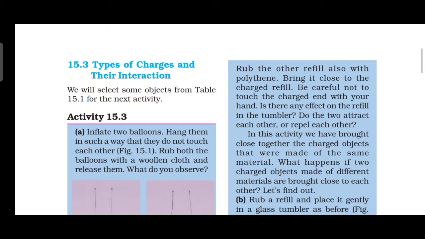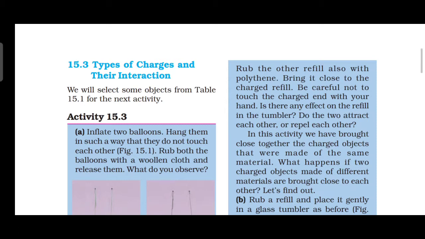It is slightly repelling. Then repeat this activity with what? A pen refill. Rub one refill with polythene. Place it carefully in a glass tumbler, using the tumbler as a stand. Then rub the other refill also with polythene. Bring it close to the charged refill. Be careful not to touch the charged end with your hand. What will you observe? Do the two attract each other or repel each other? They may repel, right?